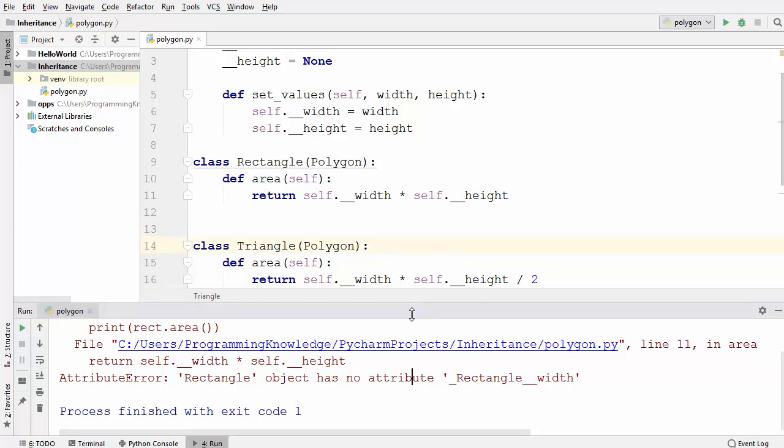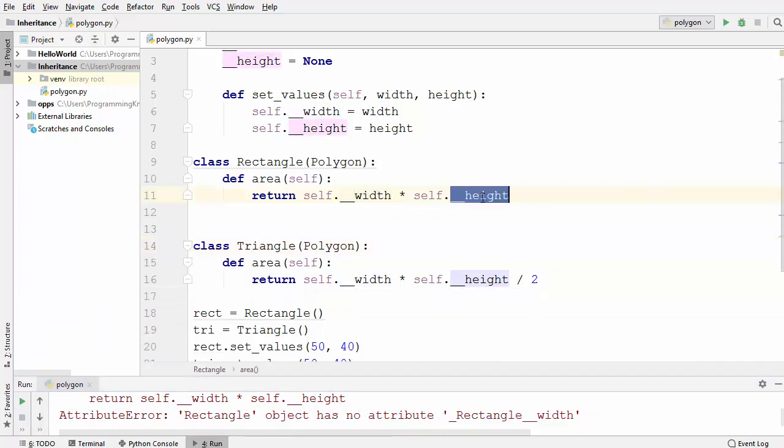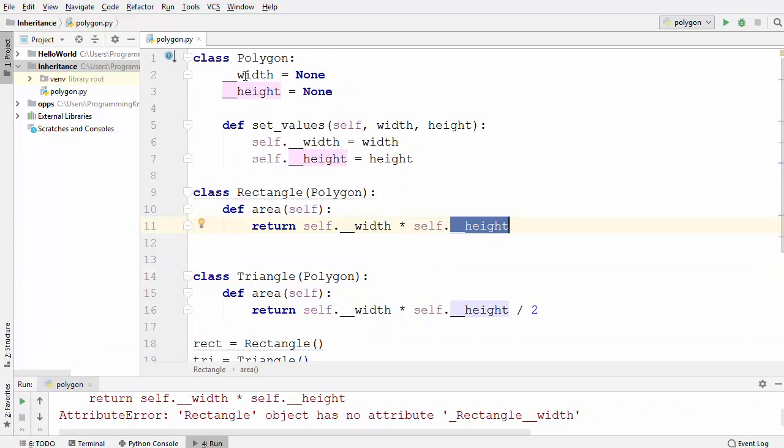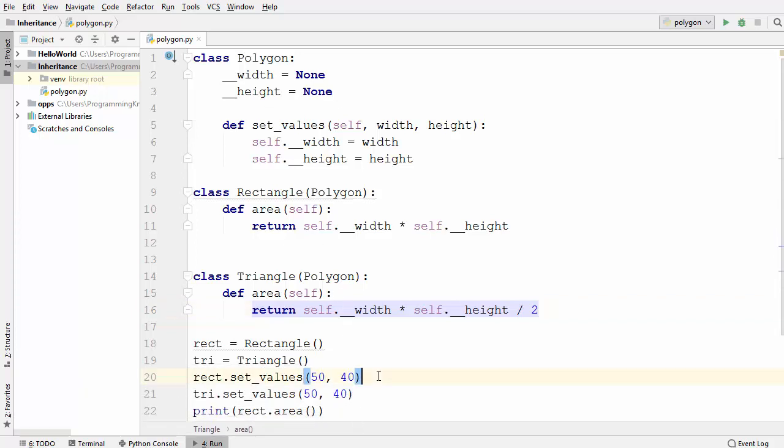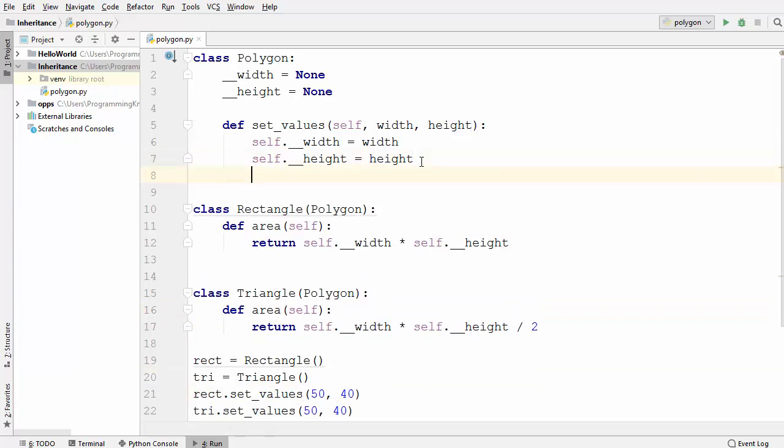That means because this width and height are private member variables of the polygon class, they are not accessible from the subclass, which is the rectangle class and the triangle class. So you cannot inherit the private members from the superclass into the subclass. So what is the solution here? What we can do is create the getter methods for the width and the height.